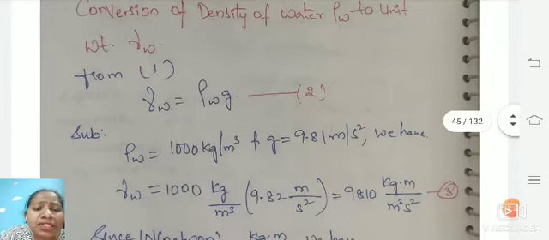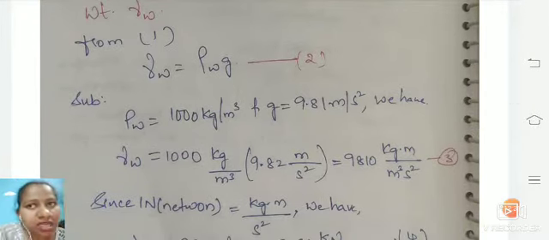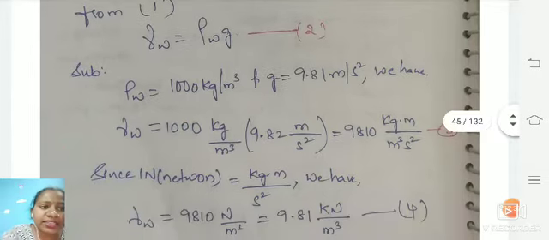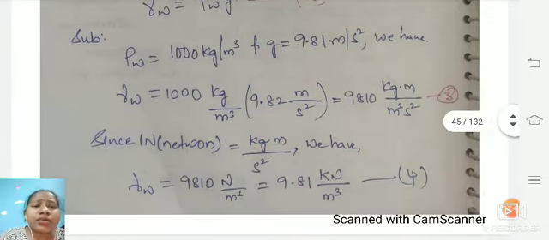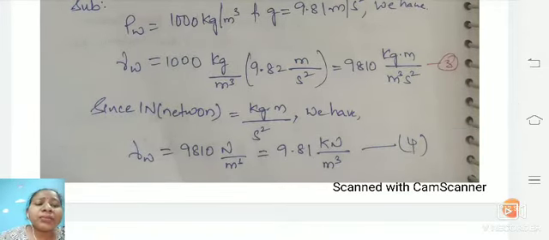Now we substitute rho w as 1000 kg per meter cube and g as 9.81 meter per second square. So gamma w is equal to 1000 into 9.81, and in the third equation you get 9810 kg per meter square second square. Since 1 Newton is equal to a known value, you get the 1 Newton value in equation 4.